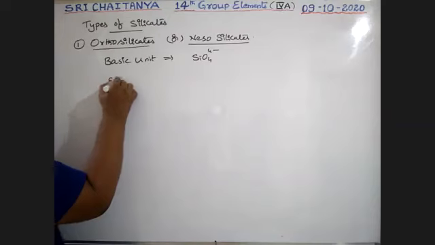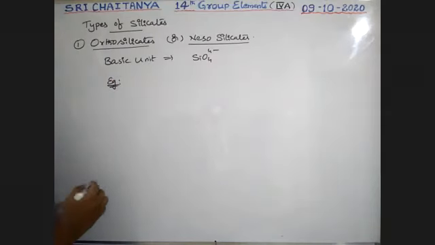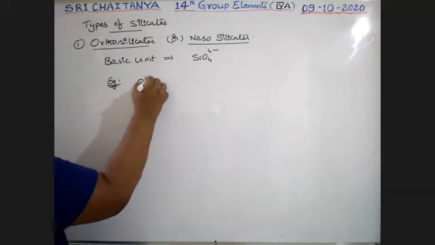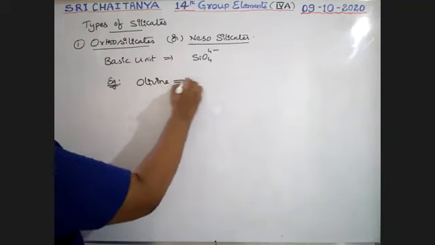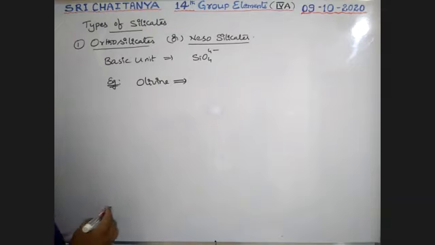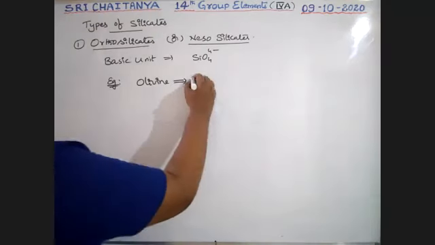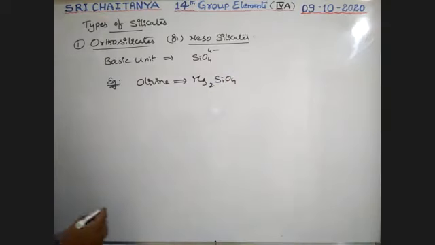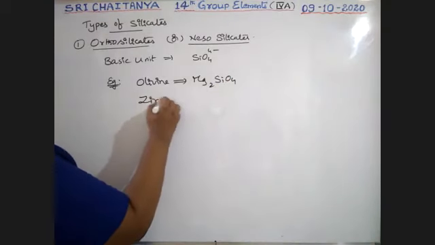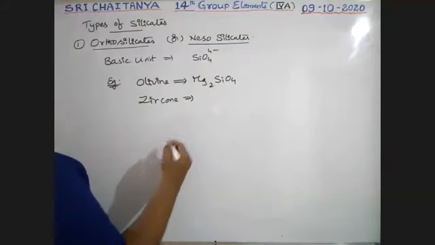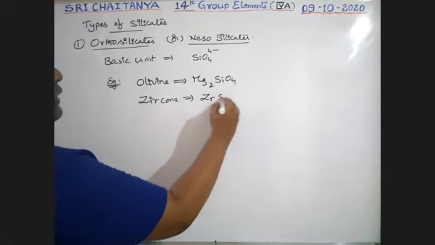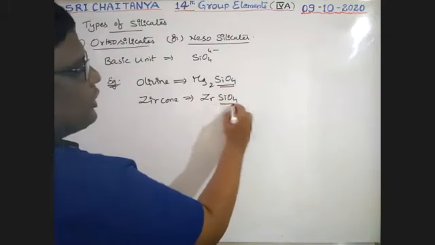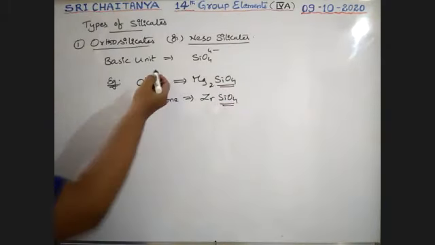Examples. What are those? That is olivine. Please keep in mind. Please try to learn by heart. Olivine. That is Mg2SiO4 formula. Next, zircon. Zircon. That is ZrSiO4. See boys, SiO4 unit. These are all orthosilicates.